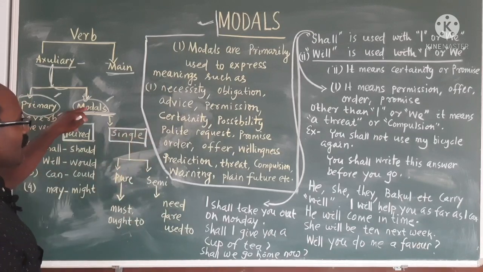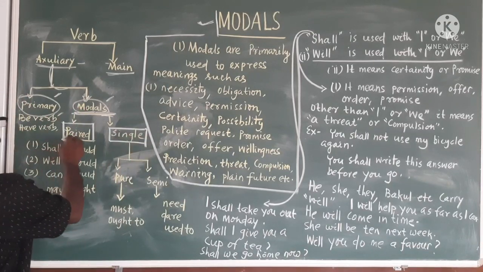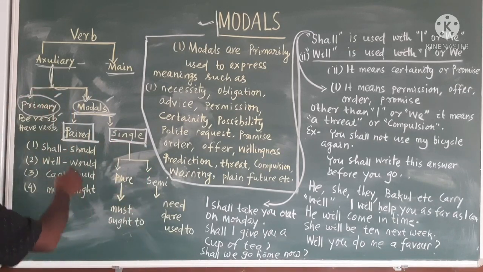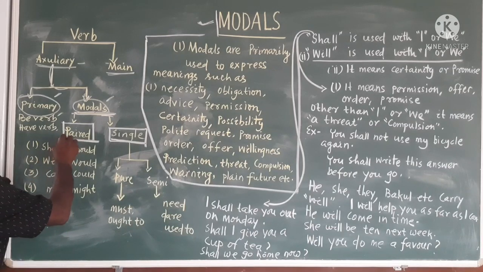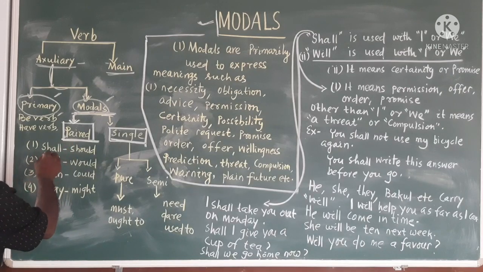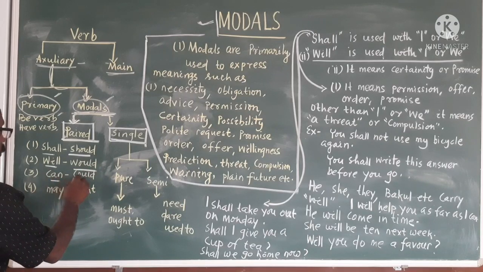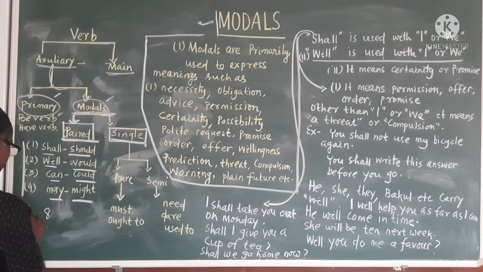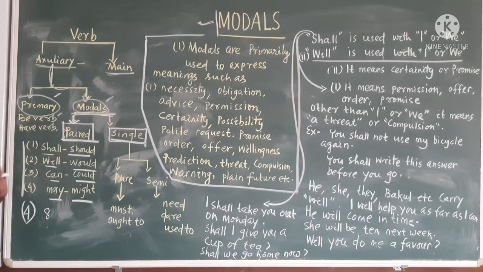Come to the modal. Modal is divided into two parts: number one is paired form, number two is single form. What are the paired forms? You should listen and remember. First we will go to the paired form. Paired form means shall, should, will, would, can, could, may, might. These are the paired forms. That means 1, 2, 3, 4, 5, 6, 7, 8: 8 numbers, but in 4 pairs. Clear?